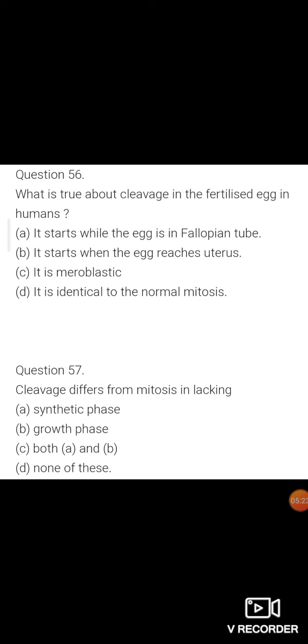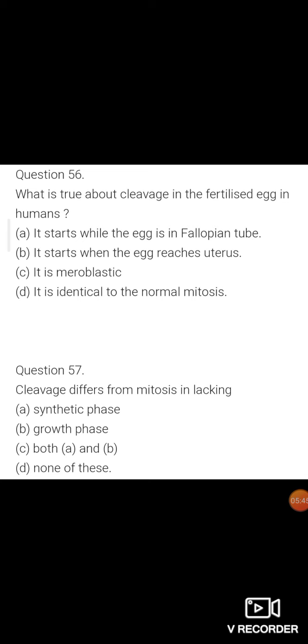Question number 57. Cleavage differs from mitosis in lacking: option A is synthetic phase, option B is growth phase, option C is both A and B, and option D is none of these.